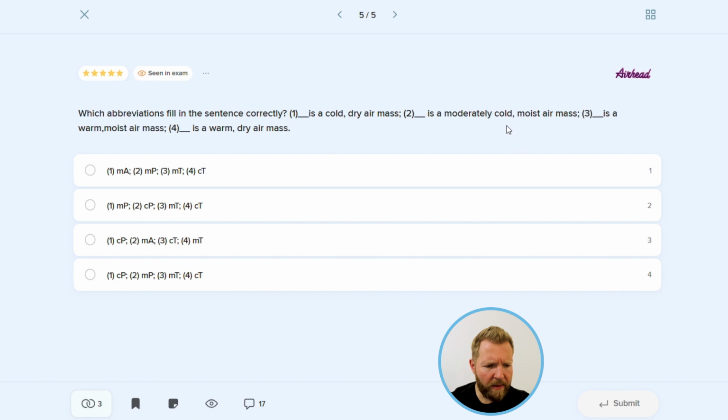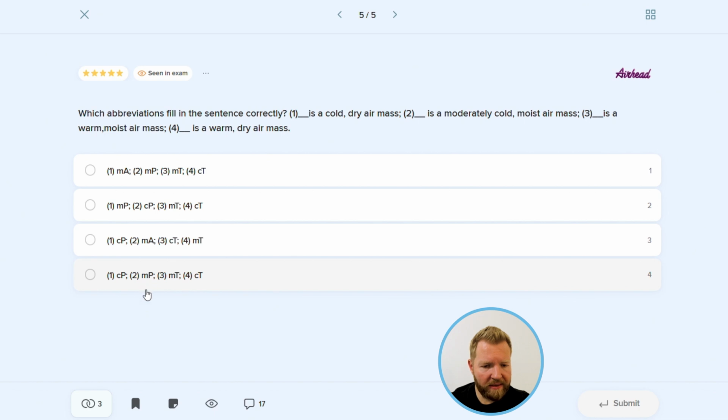So it's going to be maritime. Both are maritime in answer number 3 and answer number 4. But it's moderately cold, so I would say that we're talking about answer number 4, which is polar, because in answer number 3, the second air mass is Arctic. So it's a very cold air mass.